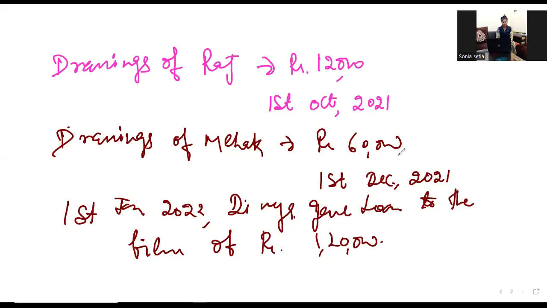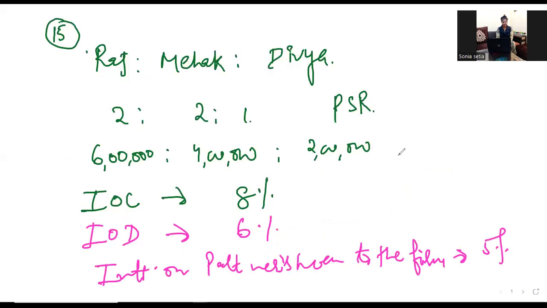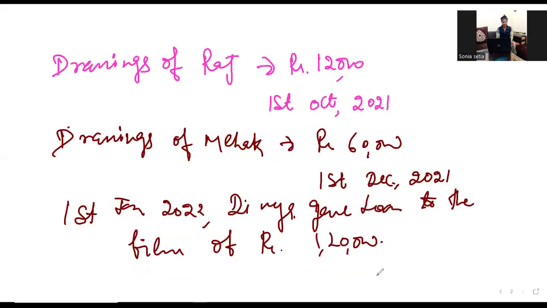We have given everything that is given in the question. Raj, Mehak, Divya. Again, I'm repeating, the ratio is 2:2:1, and the capitals are 6 lakh, 4 lakh, and 2 lakh. And IOC rate is 8%, and IOD rate is 6%, and interest on partners loan to the firm, that is 5%, right? And drawings: Raj's 12,000, Mehak's 60,000, and Divya has given a loan to the firm of 1,20,000, right?